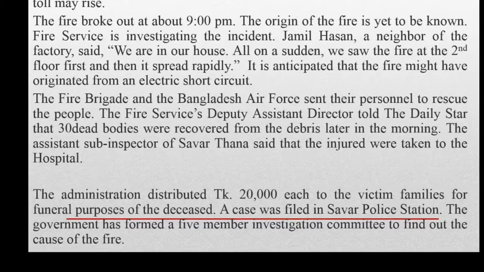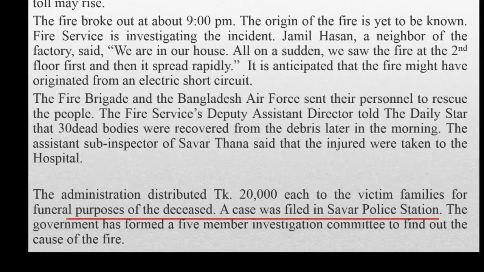Okay, and in the last paragraph, we have seen some recommendations and what has been done by the authority. The administration distributed 20,000 taka for each of the two victim families for the funeral purposes of the deceased. A case was filed in Sabar police station, and the government has formed a 5-member investigation committee to find out the cause of the fire.